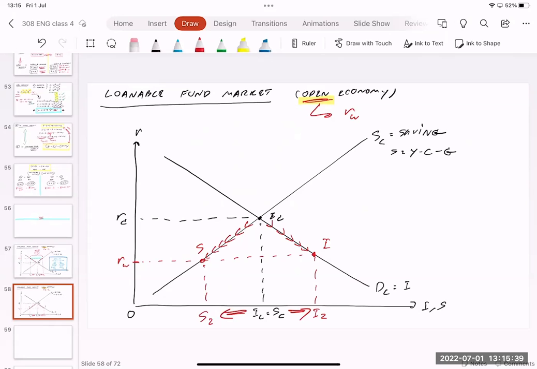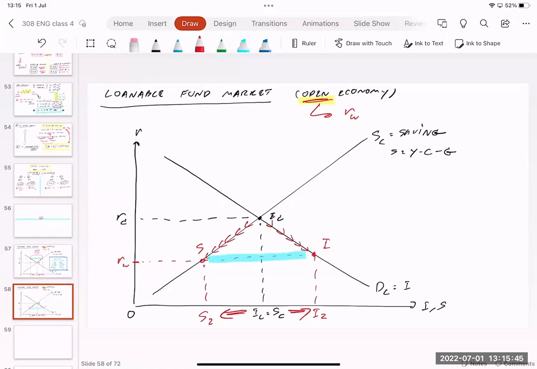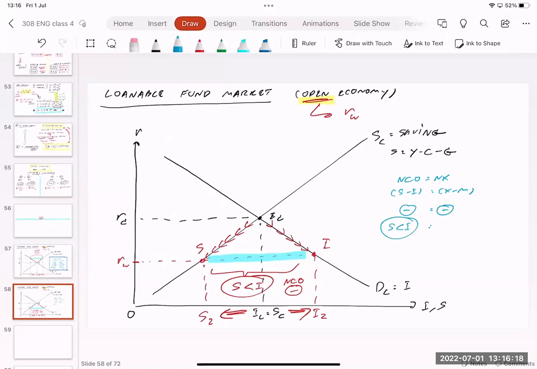And then you have the gap between investment and saving. In this case, saving is less than investment. If saving is less than investment, what does it mean? It means that NCO becomes negative. Going back to the equation, as I mentioned before, NCO equals NX. NCO is S minus I, and NX is X minus M. If NCO is negative, it means that NX should be negative also. If saving is less than investment, it implies that export is going to be less than import.